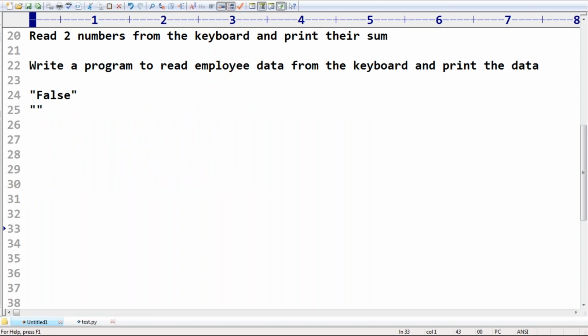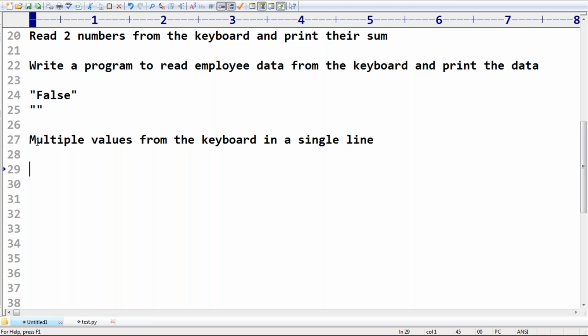Well, next my requirement is to read multiple values from the keyboard. Observe very carefully: multiple values from the keyboard in a single line. I don't want to take multiple lines. How can you read multiple values from the keyboard in a single line? What is the possibility? Very simple, don't get confused here.